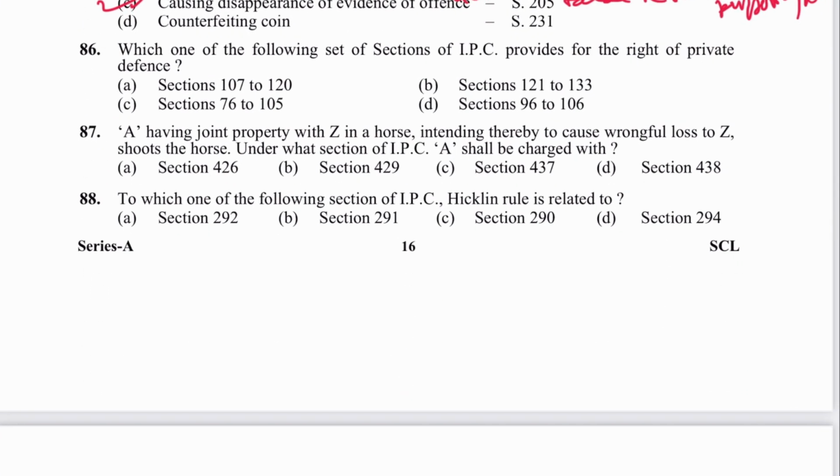Next is 86. Which one of the following sets of sections of IPC provides for right of private defense? From 96 to 106. D is the answer. Next is 87. A having joint property with Z in a horse, intending thereby to cause wrongful loss to Z, shoots the horse. Under what section of IPC A shall be charged? अब देखिए यहाँ पर पूछ रहे हैं पनिशमेंट वाला सेक्शन कौन सा होगा, तो पनिशमेंट वाला होगा 429. अदरवाइज दिस इज मिसचीफ mentioned in section 425 and this is illustration G.